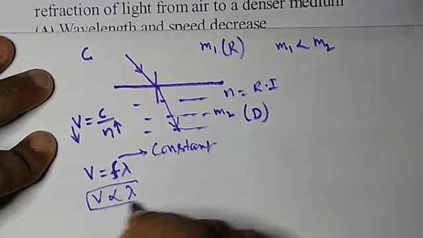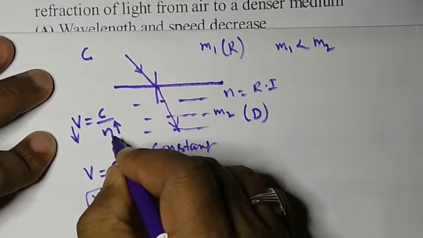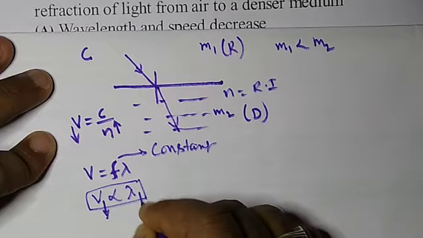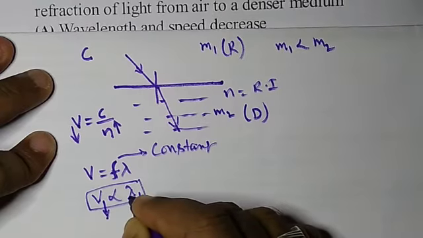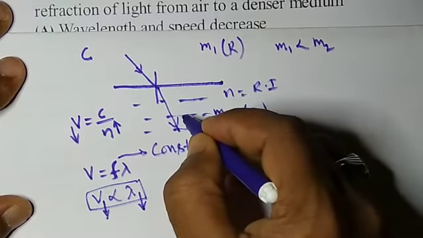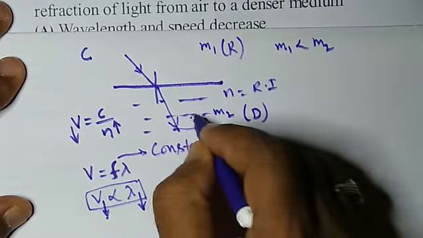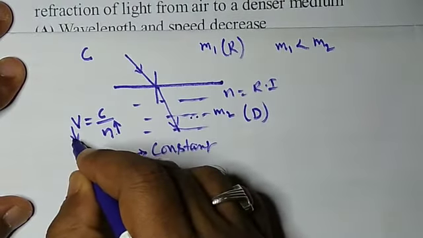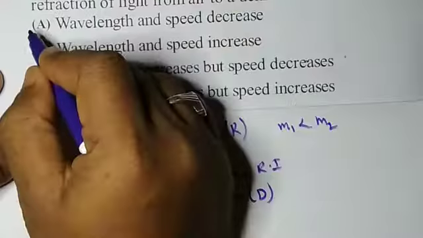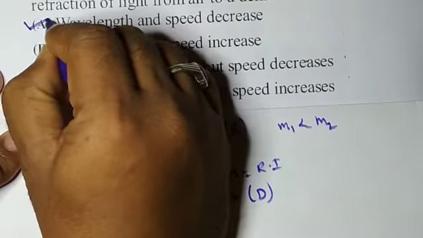So we are getting this. As the medium becomes denser, velocity decreases. As the velocity decreases, lambda also decreases, that is, wavelength also decreases. So when light travels from rarer to denser medium, velocity decreases, and wavelength also decreases. Hence the first option is correct.